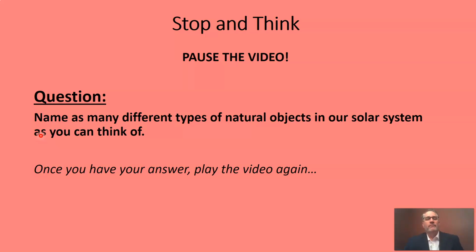Okay, so stop and think. Before you go any further, I want you to see if you can answer this question. Name as many different types of natural objects in our solar system as you can think of. You can write this in the margin of your notebook if it's helpful, or you can do this in your mind. Please don't include things that orbit Earth. Please notice that it says natural, so I don't want man-made things. I want objects out in space that are part of our solar system. Go ahead and pause the video. Once you have your answers, hit play again.